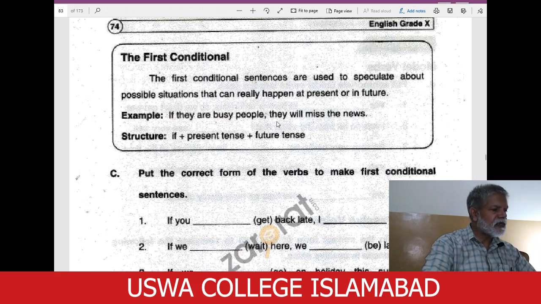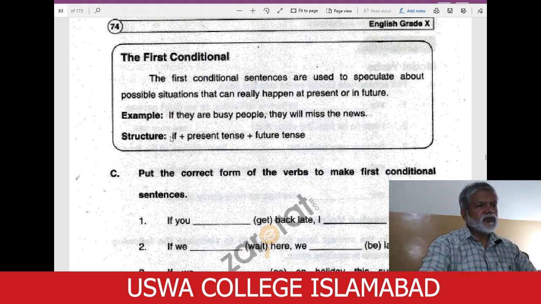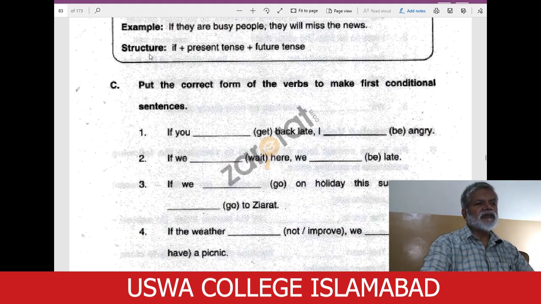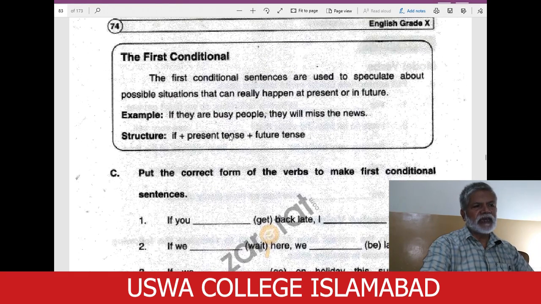If they are busy people, they will miss the news. This sentence has been taken from your lesson. So if they are busy people, now this condition shows that they will miss the news in future. They won't be able to watch the news because they are busy people. Now the structure is if and present tense. In conditional clauses, we use present tense in the first conditional. We use present tense in the conditional clause, and usually a future tense is in the result clause.